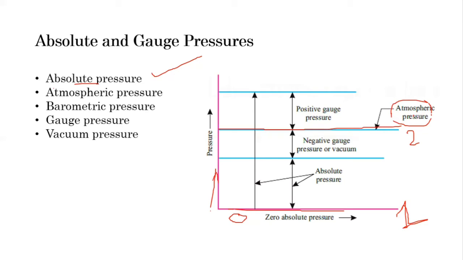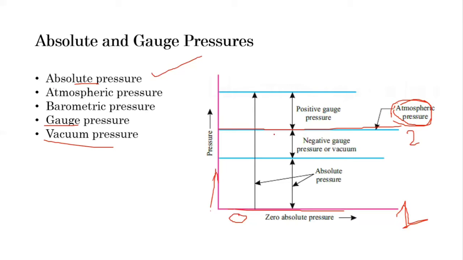So absolute atmospheric pressure is considered as another reference for measurement. Why does the requirement arise to measure with reference to atmospheric pressure? Because in the real world, whatever we are measuring, atmospheric pressure is always present. So almost all the instruments that we use for measuring pressure measure it with reference to atmospheric pressure. If you measure pressure with reference to atmospheric pressure, it is called either gauge pressure or vacuum pressure.